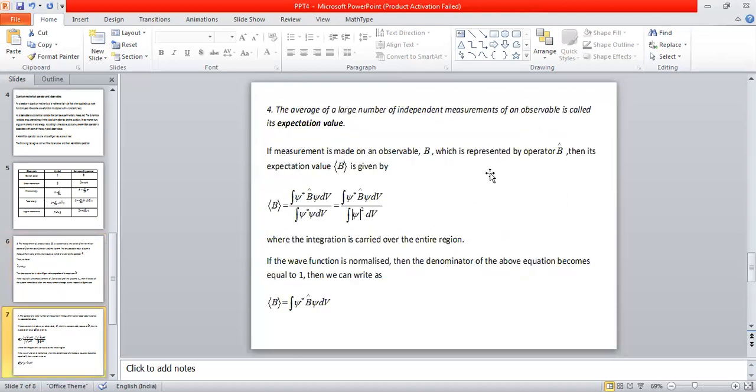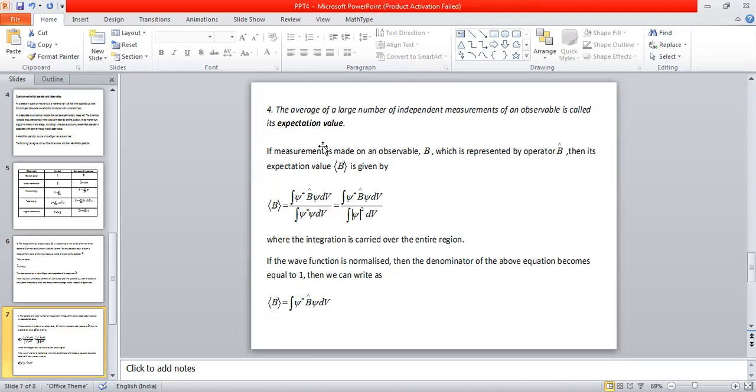Now let us move on to the fourth postulate. The fourth postulate says that the average of a large number of independent measurements of an observable is called the expectation value. The overall value of a physical observable that we try to measure for a given physical system is something like the average of a large set of eigenvalues. This average of the large set of measured values is what we call the expectation value. So the fourth postulate talks about the expectation value.